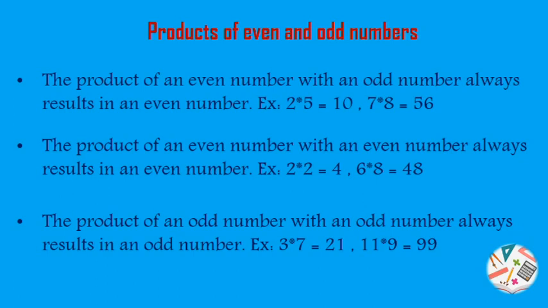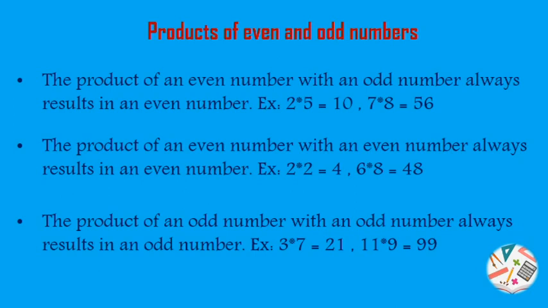Example, 2 into 2 is equal to 4. Here 2 is an even number and the answer 4 is also an even number. And the second example, 6 into 8. 6 and 8 are also even numbers and here the result 48 is also an even number because the last digit is an even number.